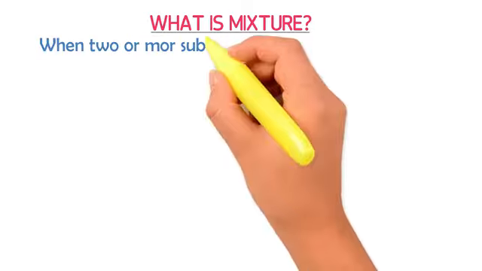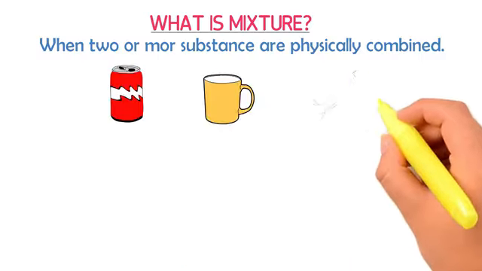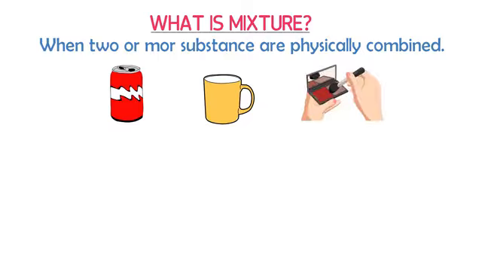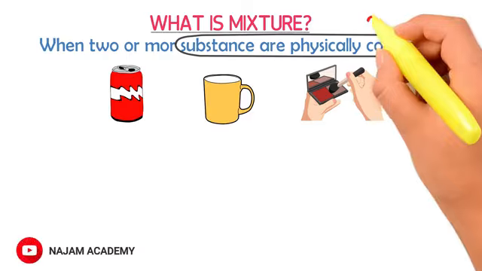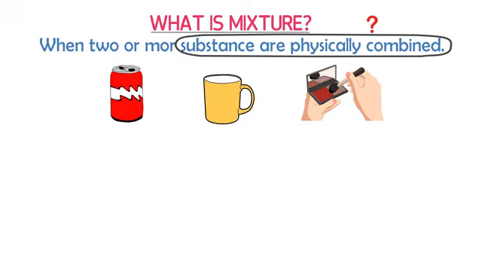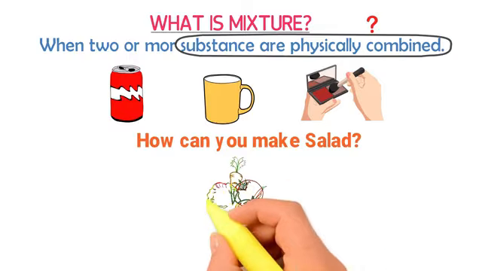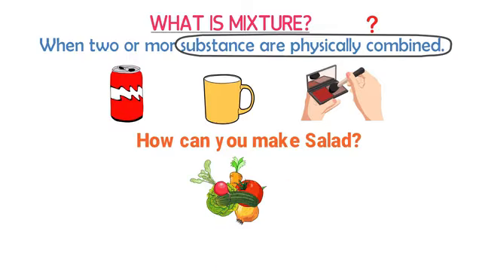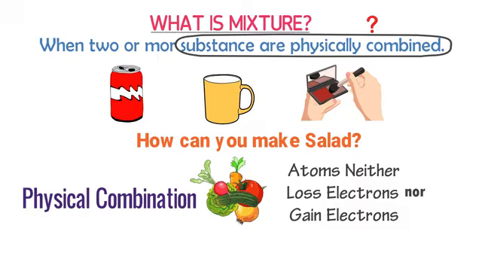Finally, let me teach you what a mixture is. Well, when two or more substances are physically combined together, we call it a mixture. For example, cold drinks, tea, dyes, etc. In the definition, we say that substances are physically combined together. Now, what is meant by physical combination? Well, let me ask you, how can you make a salad? You can make a salad by just mixing the vegetables all together. The atoms of vegetables neither lose nor gain electrons. Thus, this simple combination is usually termed as physical combination.